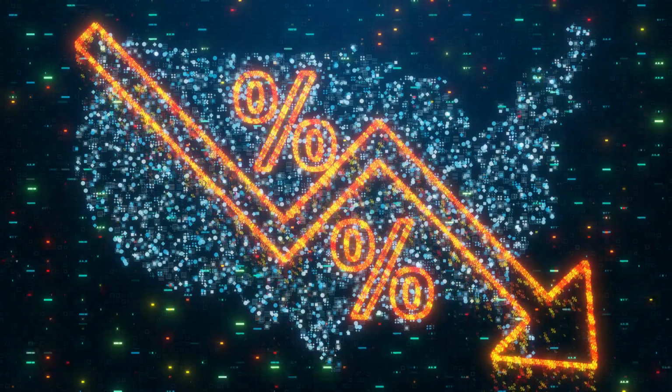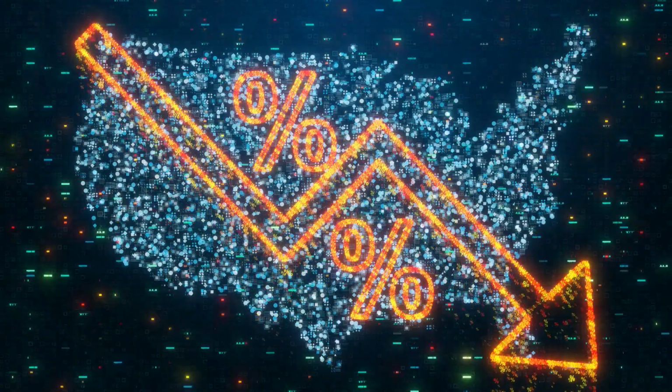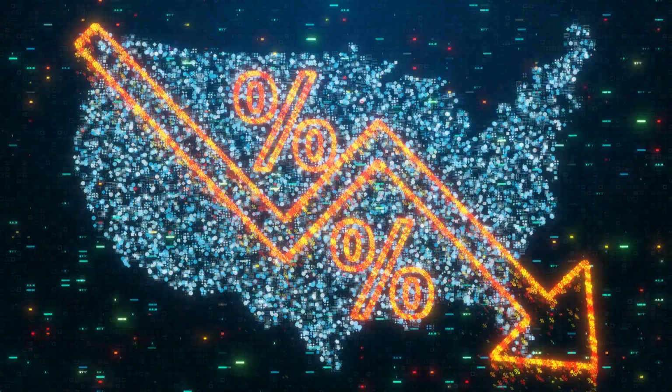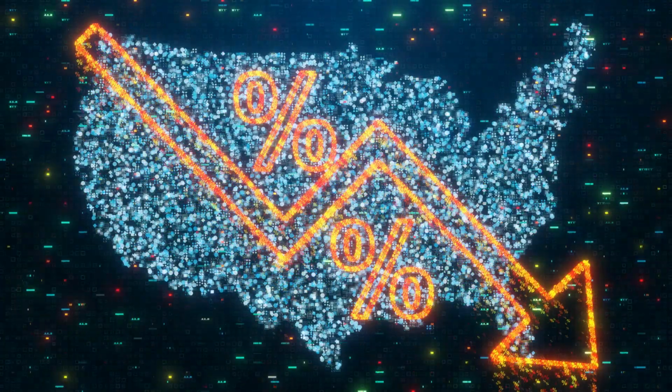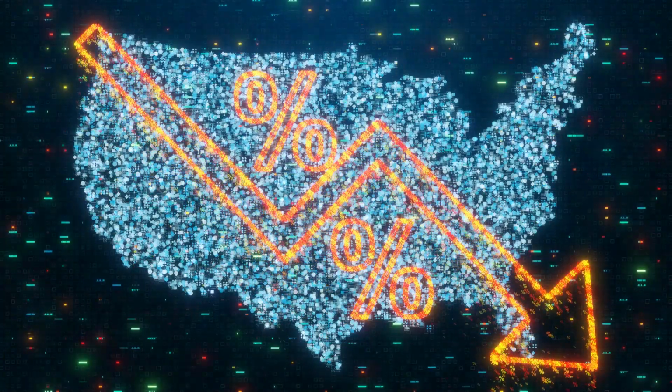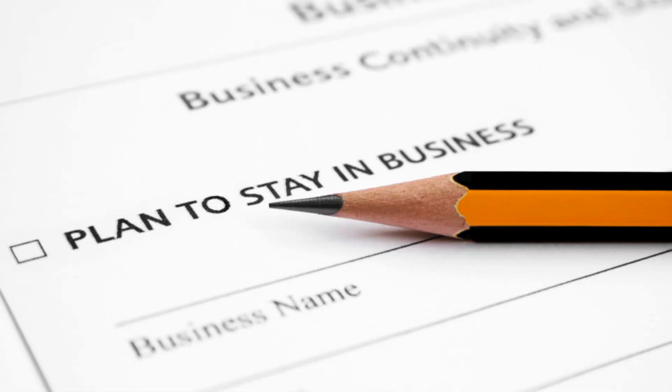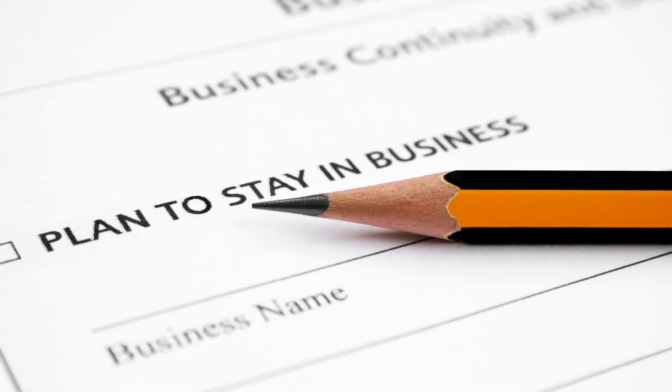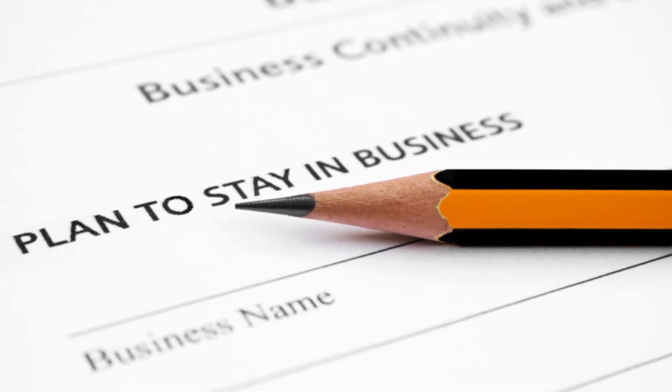A crisis in one region can lead to economic downturns in others, creating a domino effect that can be difficult to contain. This interconnectedness makes it essential for countries to work together to manage and mitigate these risks. It also makes it crucial for businesses to have contingency plans.